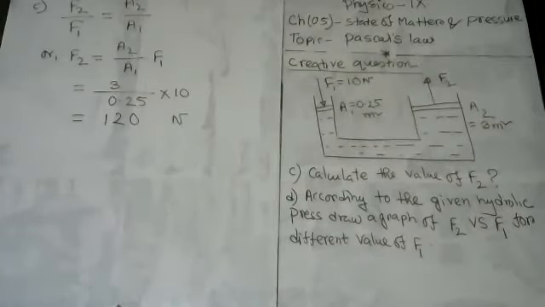Now, my dear student, question number D. According to the given hydraulic press, draw a graph of F2 versus F1. I'm going to draw a graph that represents F2 with respect to F1 for different values of F1. To draw a graph, you need at least 2 points for a straight line, and at least 3 points for a curved path.